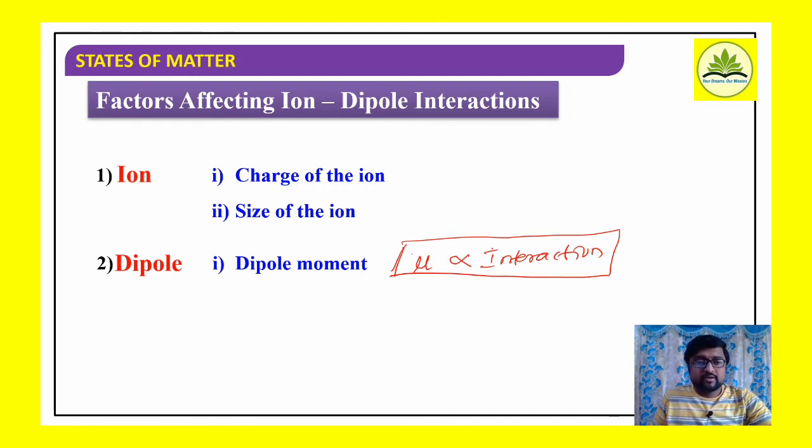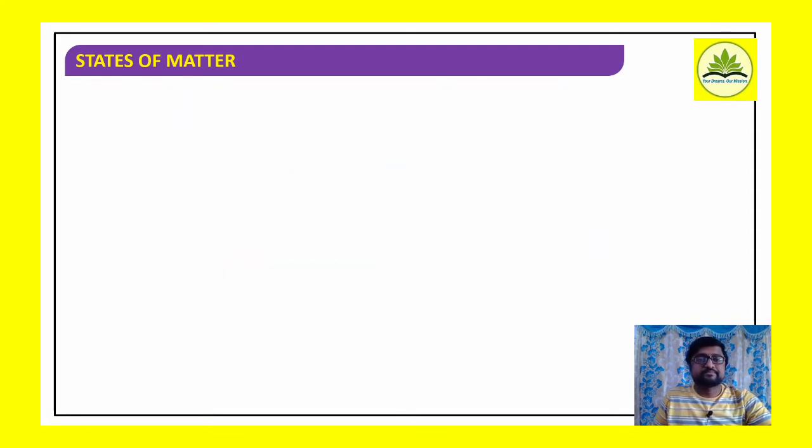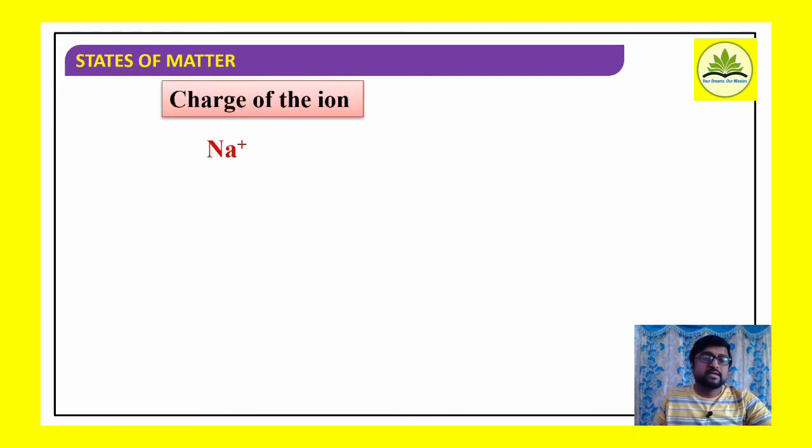Well, we try to understand how the charge of the ion and size of the ion are going to influence the ion dipole interactions. Coming to the first one, charge of the ion. Consider Na+ and Mg2+, the previous example itself, cations I am specifying.